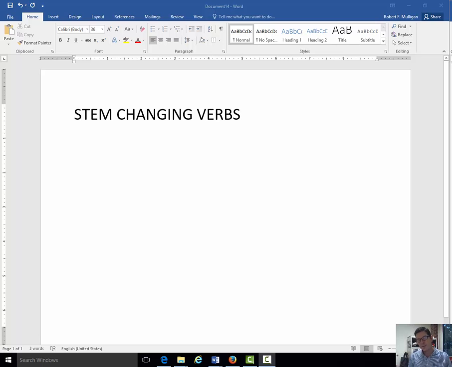Right now we're going to go ahead and talk about stem changing verbs and specifically the mechanics of what we do with these stem changing verbs. Okay, the first thing you need to know is that there are three types. You have E to IE, E to I, and O to UE. Those are the three types of stem changing verbs. And I'll give you three examples up here.